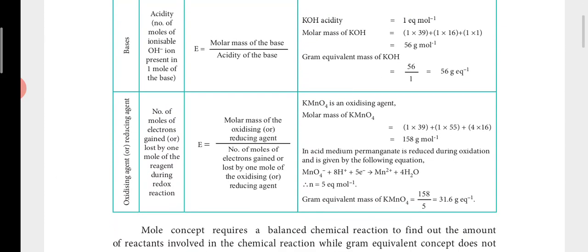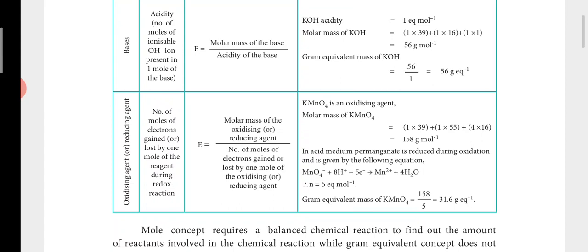Finally, we have oxidizing or reducing agent. Equivalent mass is the number of moles of electrons gained or lost by 1 mole of the reagent during redox reaction. So here KMnO4 is an oxidizing agent. You have to calculate the molar mass first, as in the before cases. When you calculate, you will get 158 gram per mole.